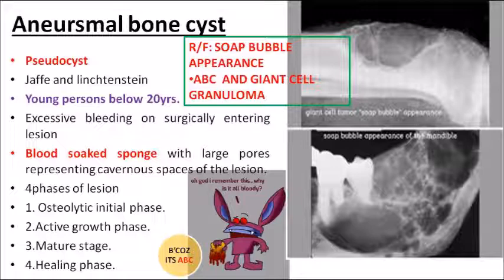And radiographically, how does it appear? As I told you, the lesion is first osteolytic and then bone formation happens. So radiographically it appears like a soap bubble appearance. Soap bubble appearance is seen in two particular lesions, one in ABC and one in giant cell granuloma. So remember these two points. Giant cell tumor also shows soap bubble appearance, aneurysmal bone cyst also shows soap bubble appearance. Clear? So remember these points, very very important.